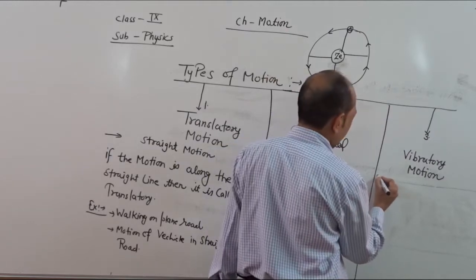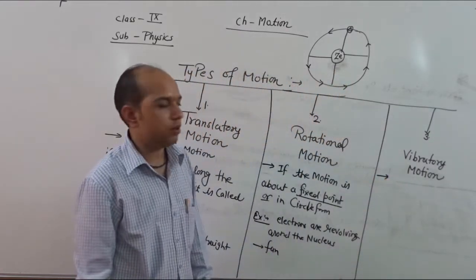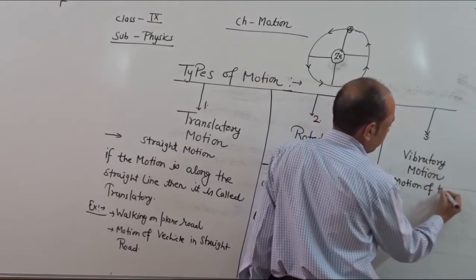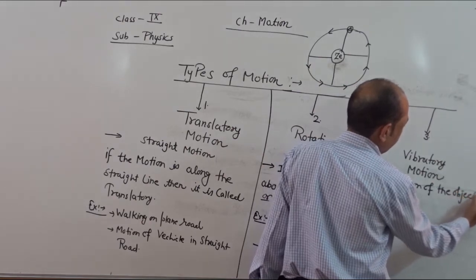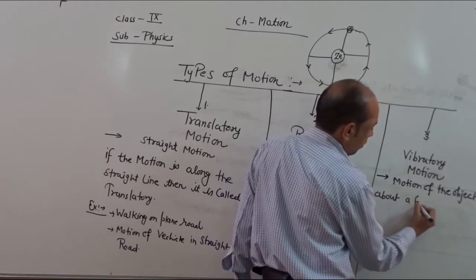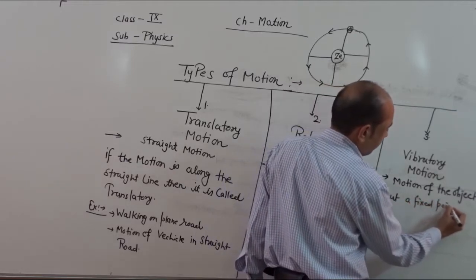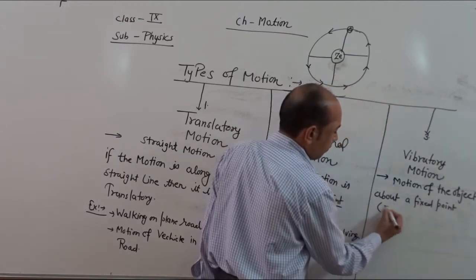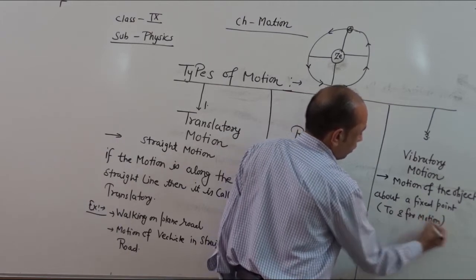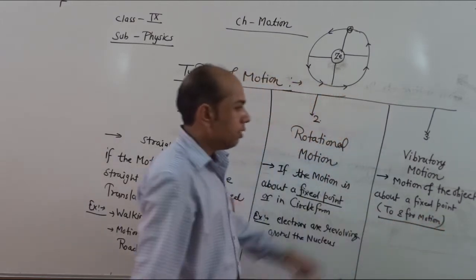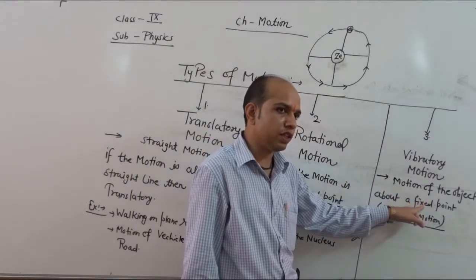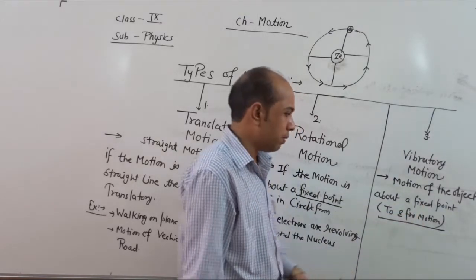And last one we see here, vibratory. So in vibratory motion, motion of the object about a fixed point, but the difference is here to and fro motion. This is the difference part here. Motion of the object about a fixed point. So here fixed point is to be there, but about this fixed point, to and fro motion takes place.